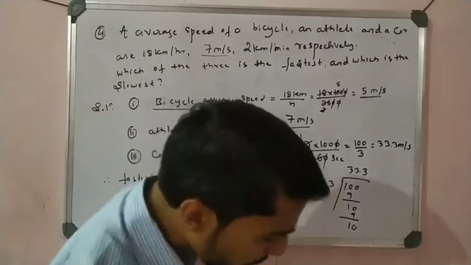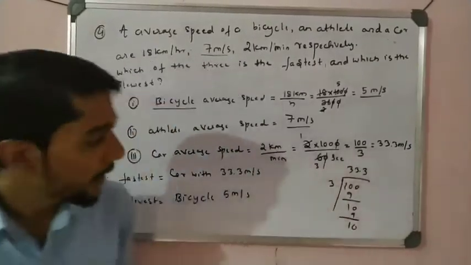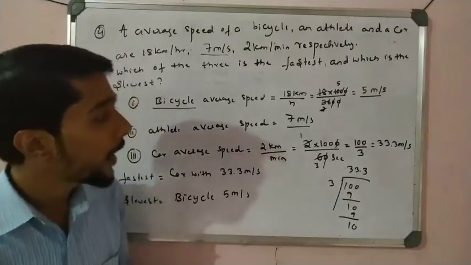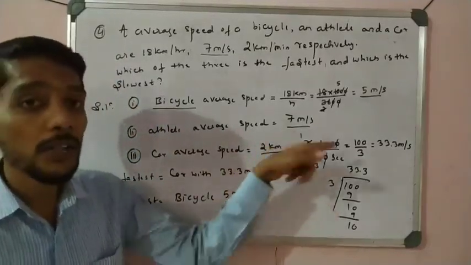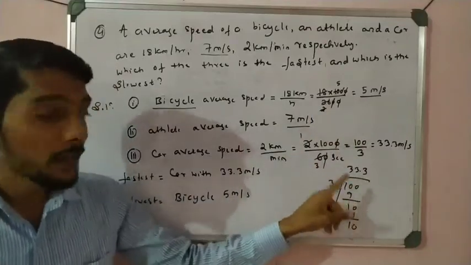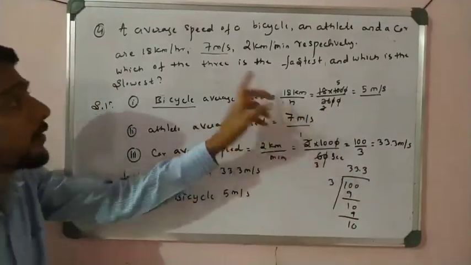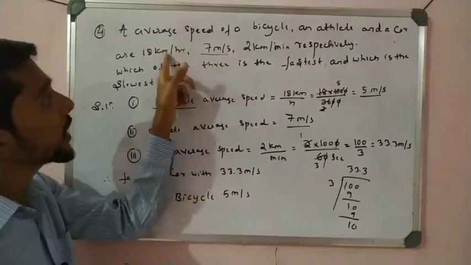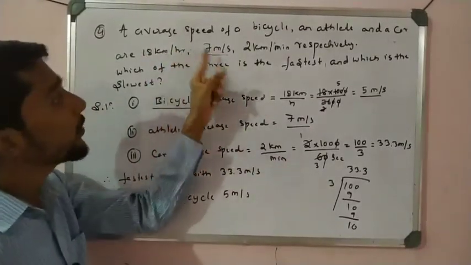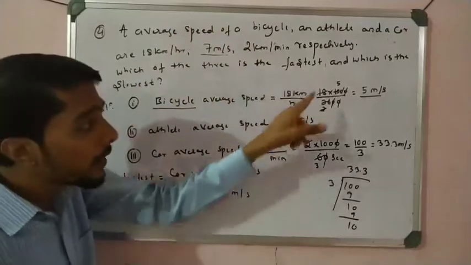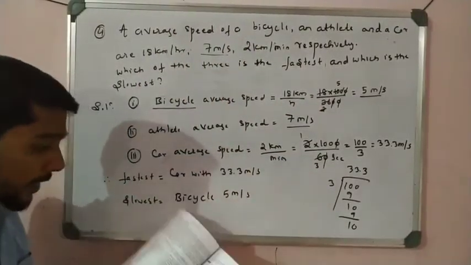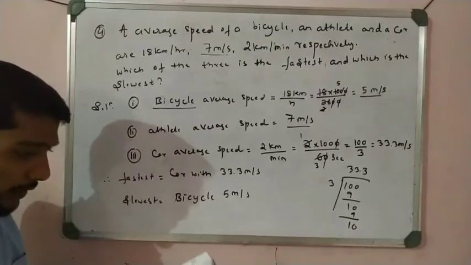So these are very, very important. We have to remember: the bicycle is the slowest and the fastest is the car. Students, this is very important. Here we learned how to convert kilometer per hour into meter per second, and kilometer per minute into meter per second. If such numbers are given, please check the units. If all units are the same, then you can compare the numbers. If the units are different, you first make the units the same and then you compare the magnitudes. So these are very important problems, students.